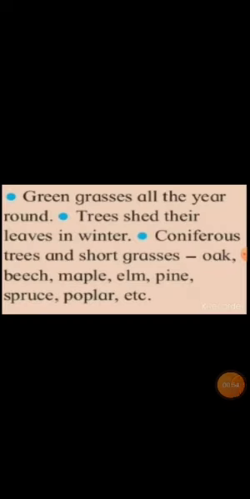Natural vegetation of West European region: green grass all over all the year around. Trees shed their leaves in winter. Coniferous trees and short grasses: oak, beech, maple, elm, pine, spruce, poplar, etc. are found here.